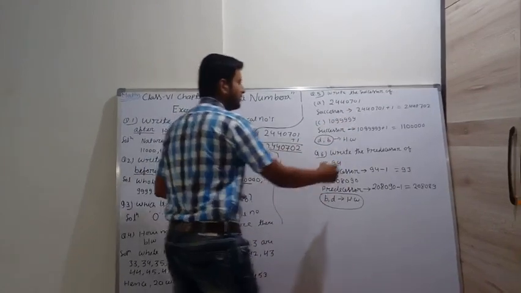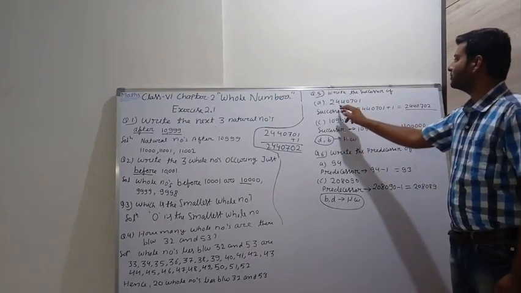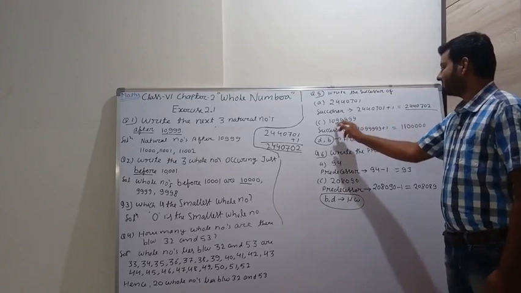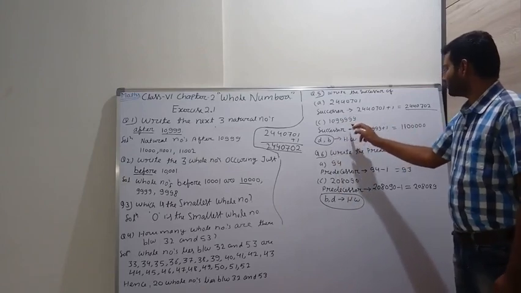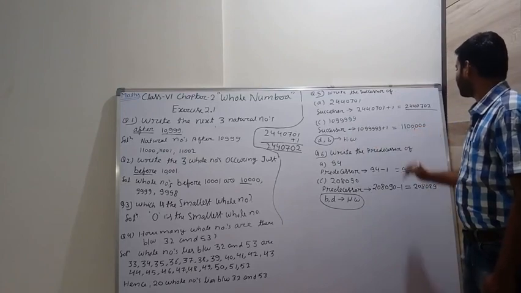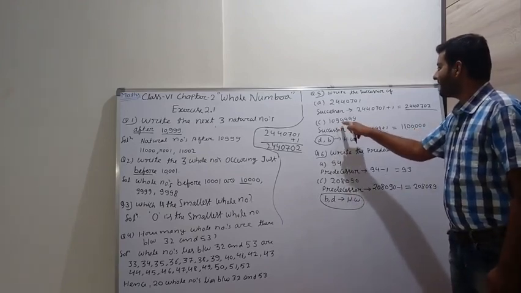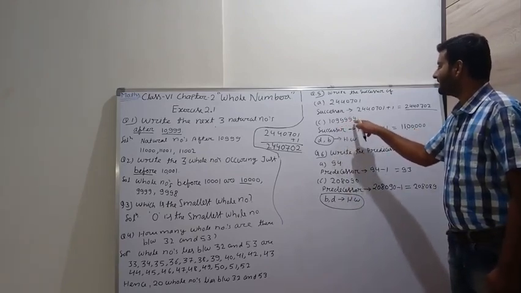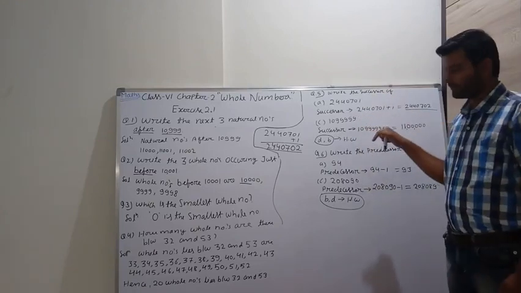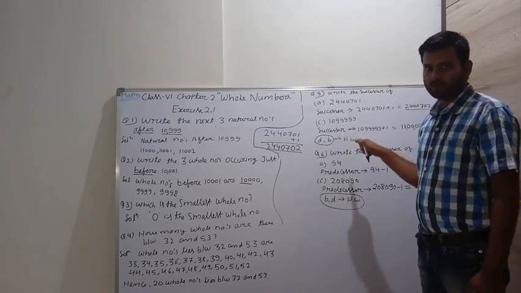So 244072 is the successor of 244071. Now write the successor of the next one. Again we add 1 to it. So what do we get? In 10 lakh 99,999, we just add 1, we get 11 lakh as the successor. Now B and D are the homework questions.